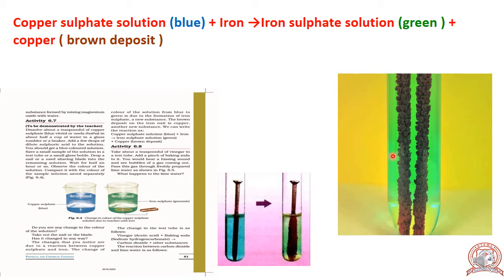Okay, here copper sulfate reacts with iron, gives iron sulfate and copper. The brown powdery substance we see here is copper.